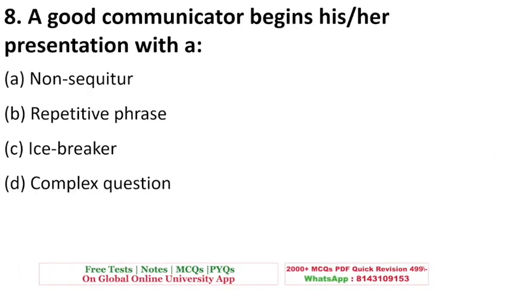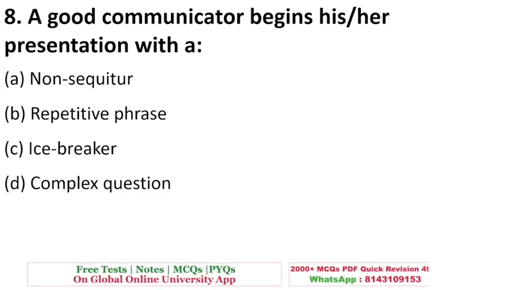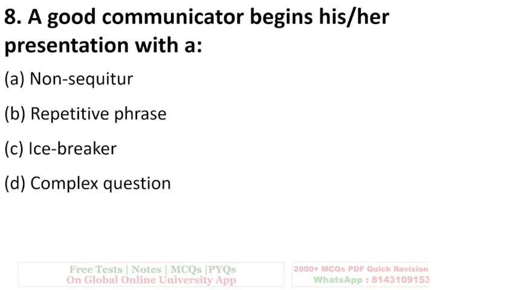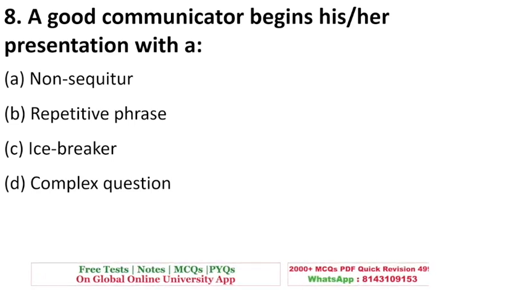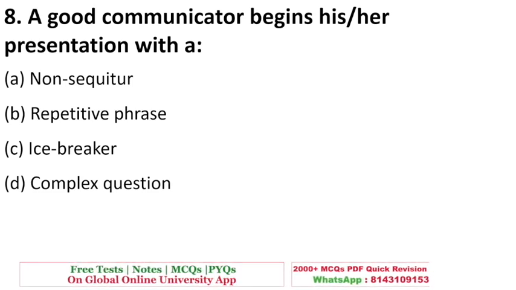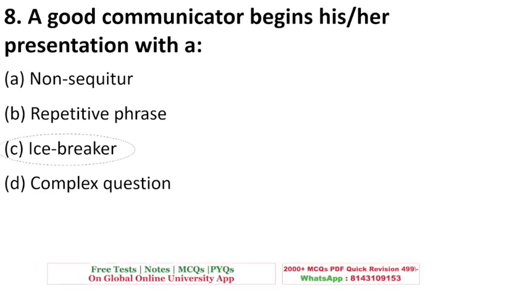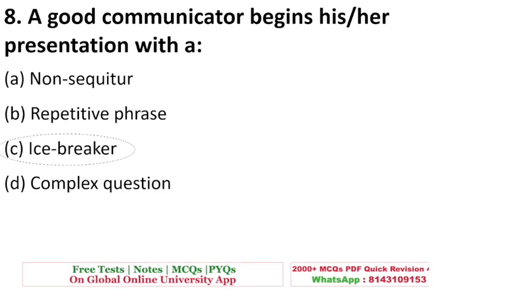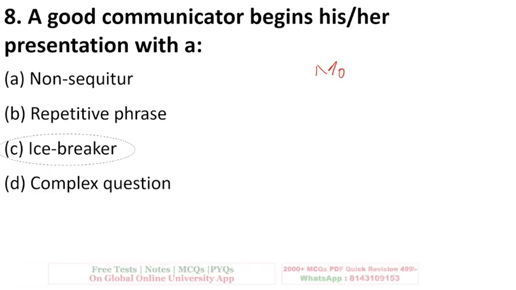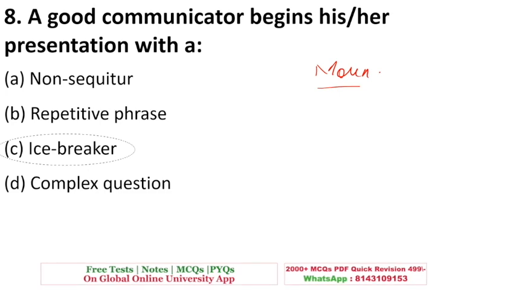A good communicator begins his or her presentation with a non sequitur, repetitive phrase, icebreaker, or complex question. As you all know, whenever a teacher or any speaker starts with a new topic, they should always want it to be interesting. So the good idea is to start with an icebreaker. An icebreaker is like, if a teacher is going to tell you about mountains, instead of just starting with mountains, she can ask, has anyone ever been to a mountain?